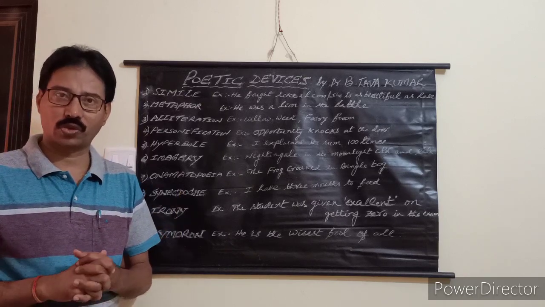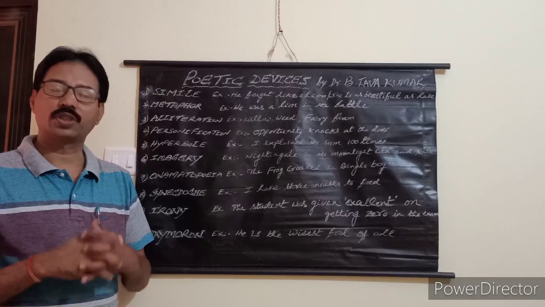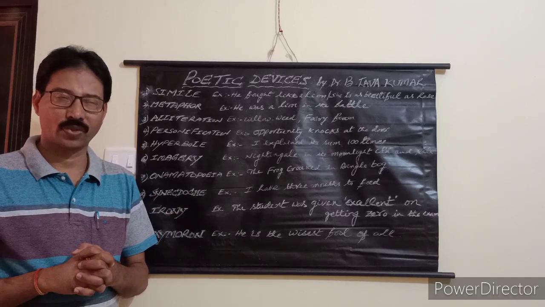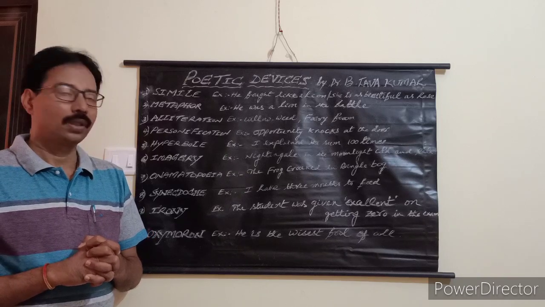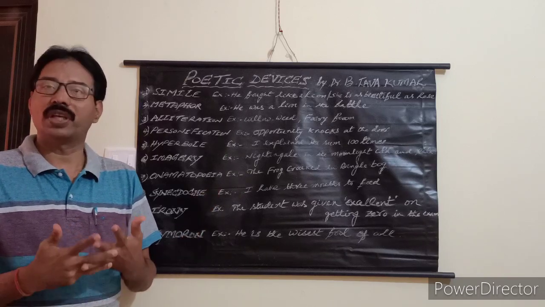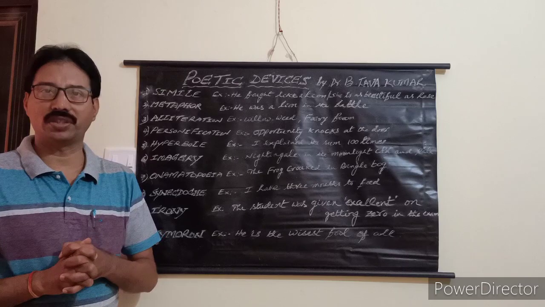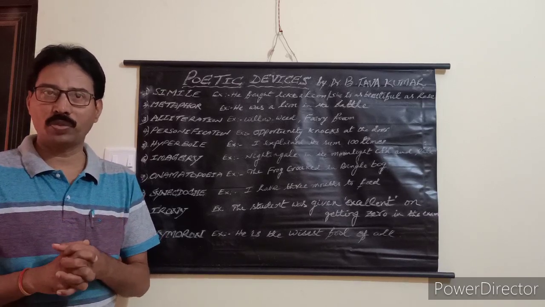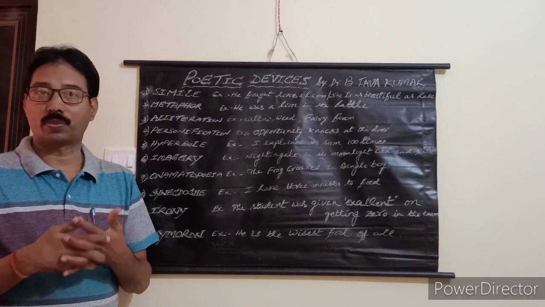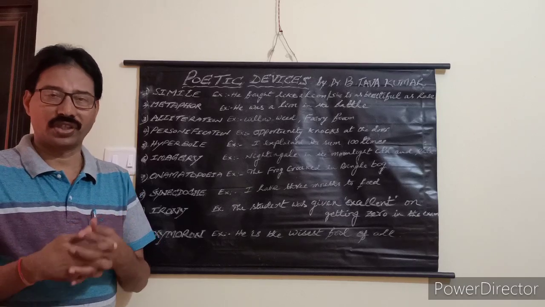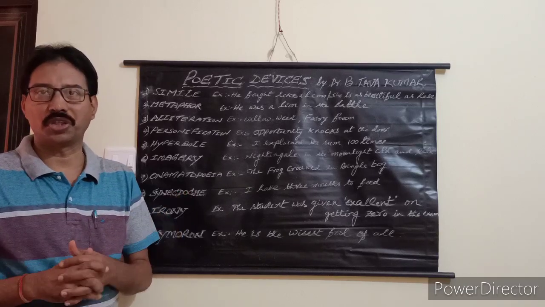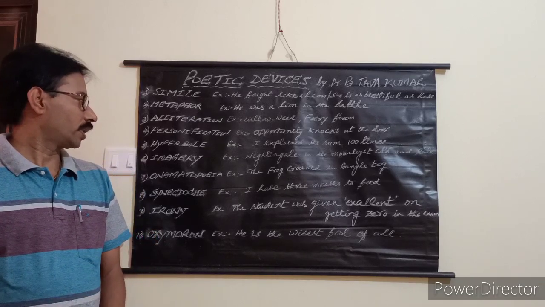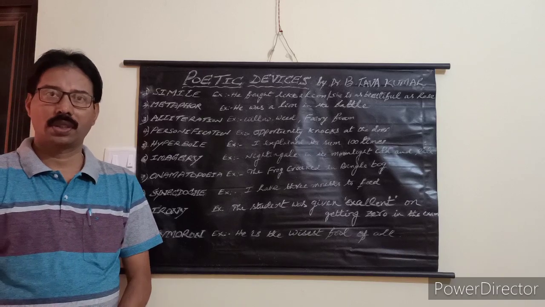Poets say in their poems. That is poetic language. Writer's language. Another example, mirror swallows its images. Mirror doesn't have life. It cannot swallow images. But poets, they say, mirror swallows images. Alright? The next one is hyperbole.